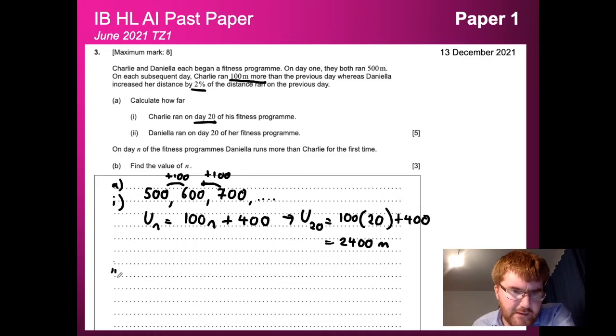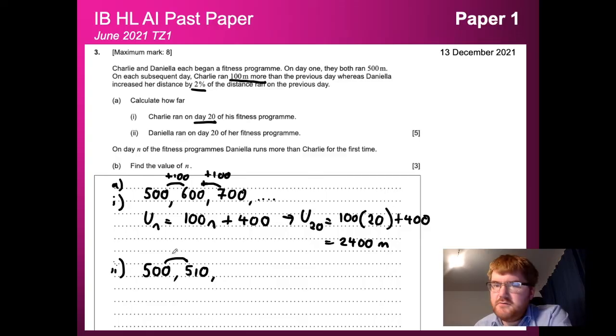Okay, so into part 2. So now we're looking at Daniela. So she's increasing her distance by 2% each time. So if we have 500, well, we can actually work this out manually if you wanted to, but an extra 2% would be an extra 10 meters. So this would be 510, and so on like this.